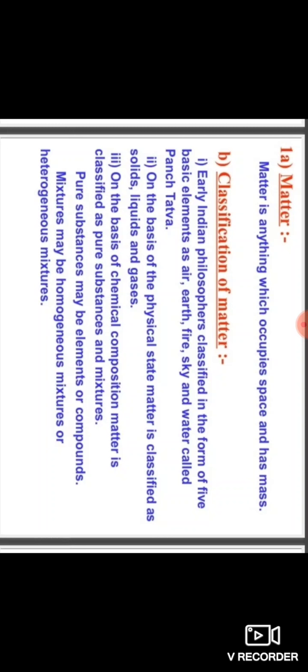Ancient Greek philosophers arrived at a similar classification of matter. Modern day scientists have evolved two types of classification of matter.